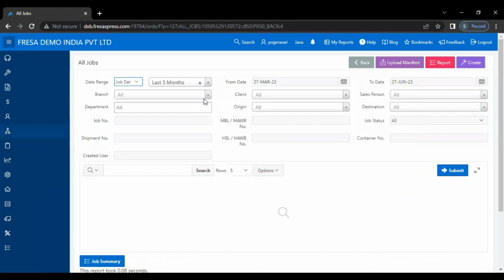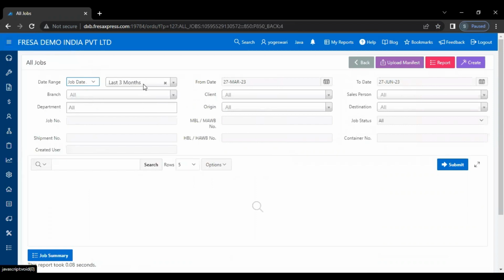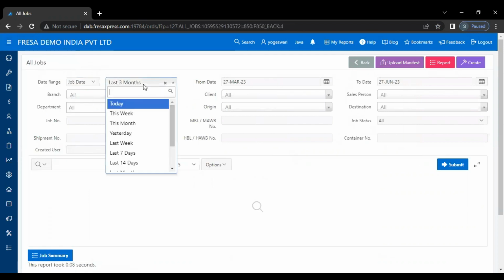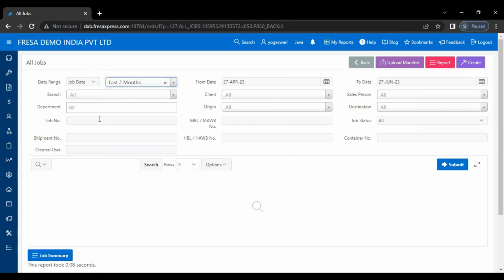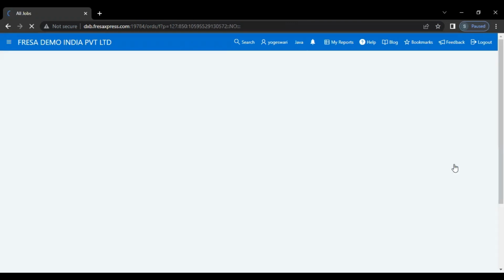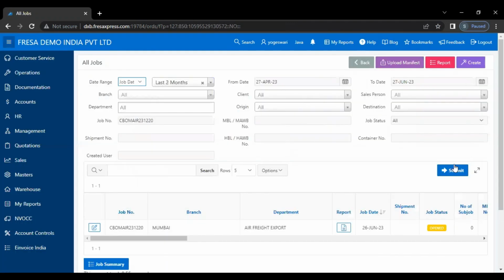On this page, we have to select the required date range, and enter the job number. And also we have to enter the required details. Then we have to click the submit button. Here we have to click the edit button for the particular job.